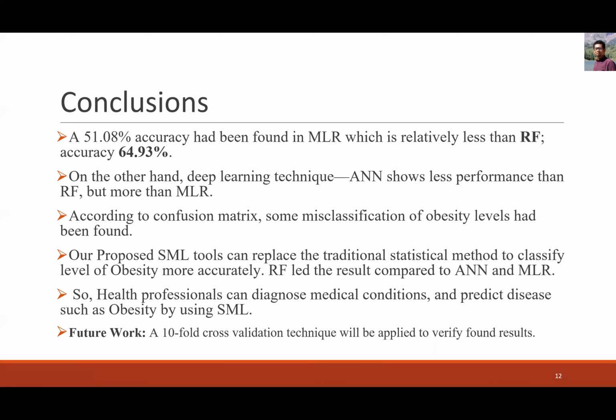So health professionals can diagnose medical conditions and predict diseases such as obesity by using statistical machine learning techniques. In the future, we can use the tenfold cross-validation technique to verify our results.